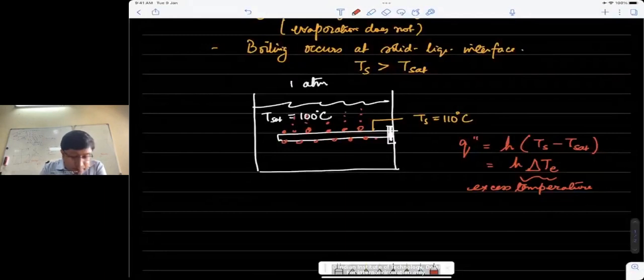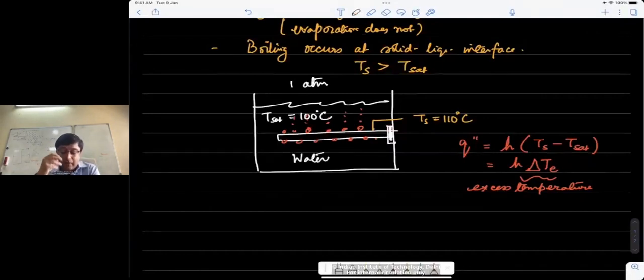Now boiling heat transfer is different from convection heat transfer in that when we were dealing with convection, we only had one phase, maybe air or some other liquid, let's say water, and the correlations were quite neatly defined in terms of properties of that fluid.